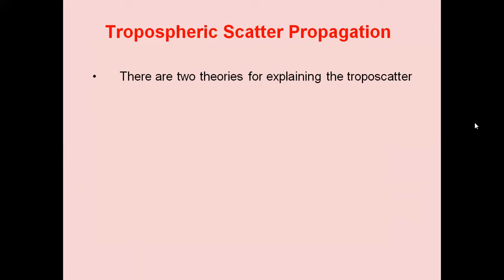There are two theories for explaining the proposed scatter. The receiving antenna receives sufficient energy. The reason for the forward scattering is not fully understood, but there are two theories for explaining the proposed scatter.